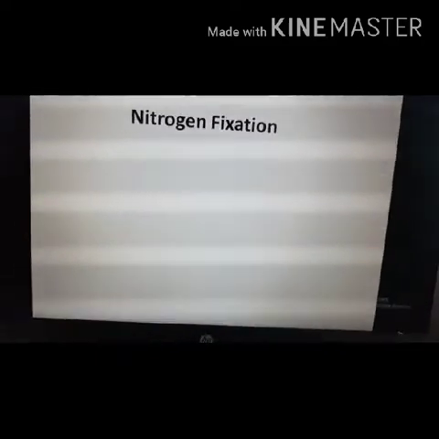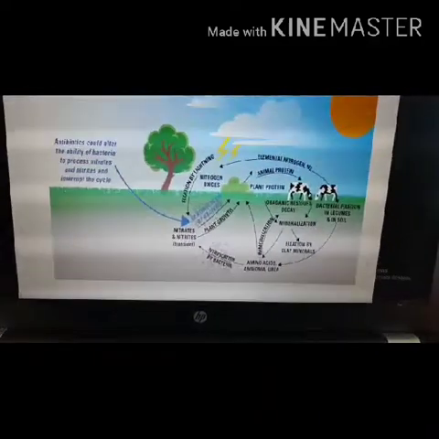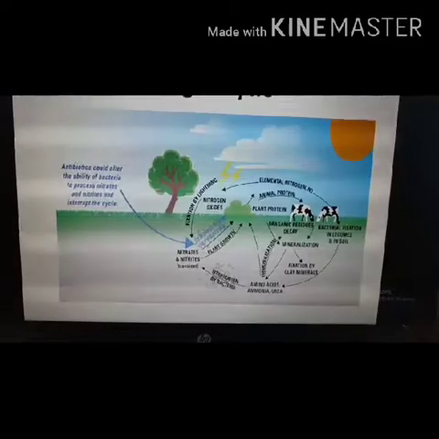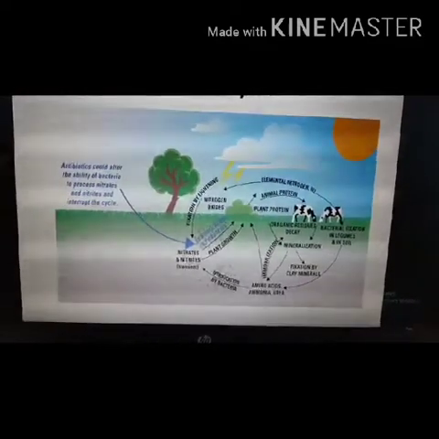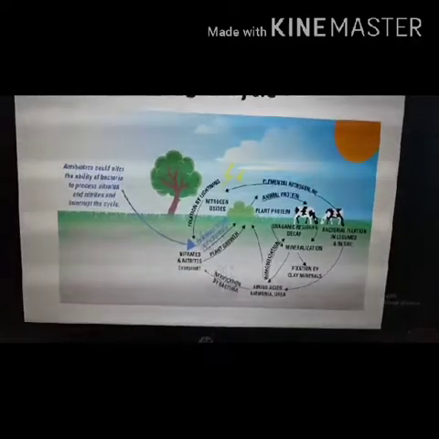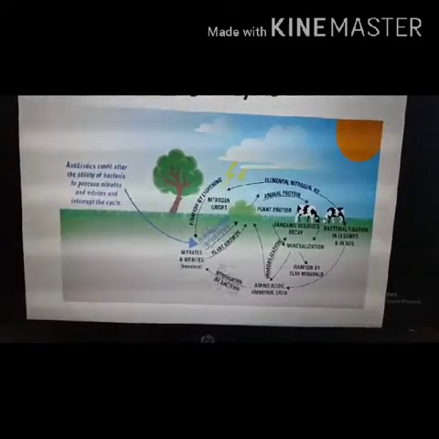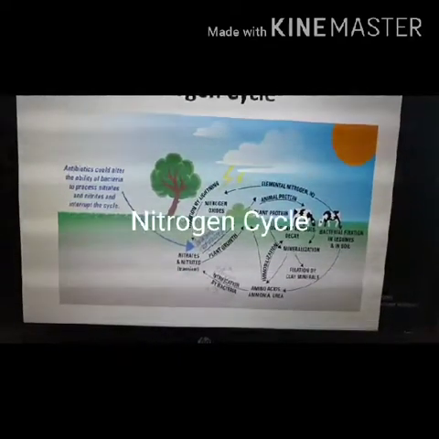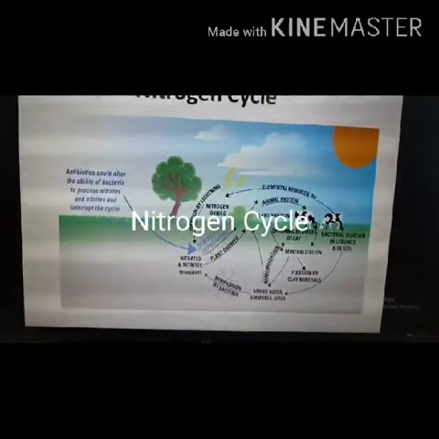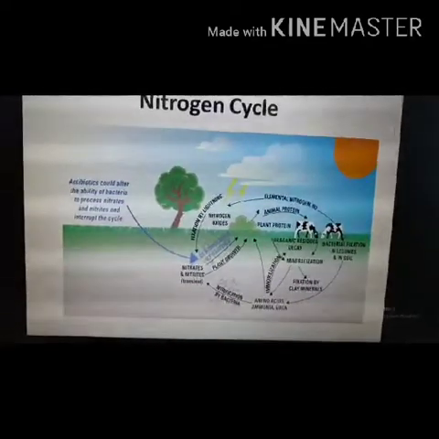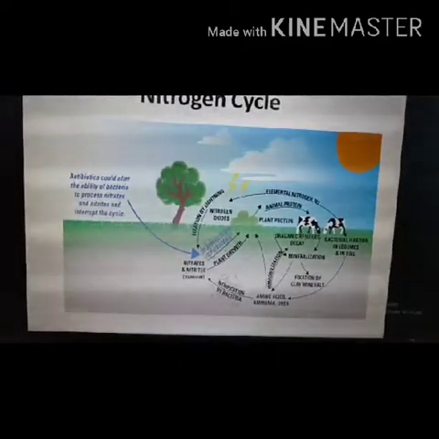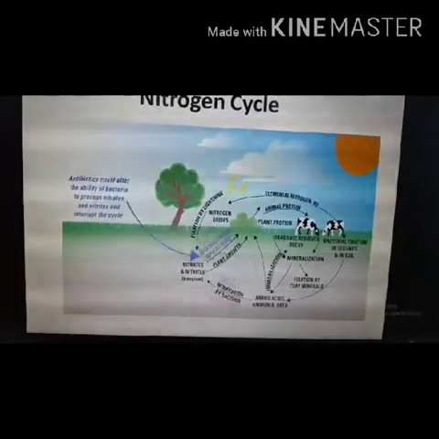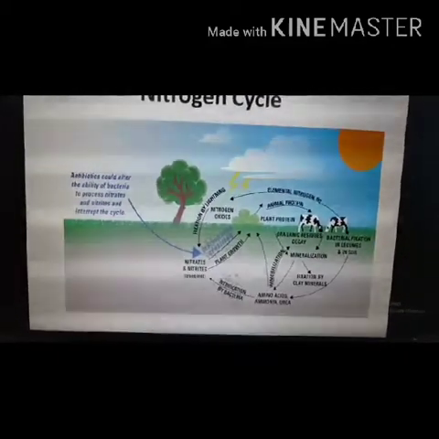The next topic we have to discuss is the nitrogen cycle. Nitrogen cycle means that the nitrogen of the atmosphere gets converted into nitrate compounds, which are absorbed by the plants, and again this nitrogen goes back to the atmosphere. That is known as the nitrogen cycle.